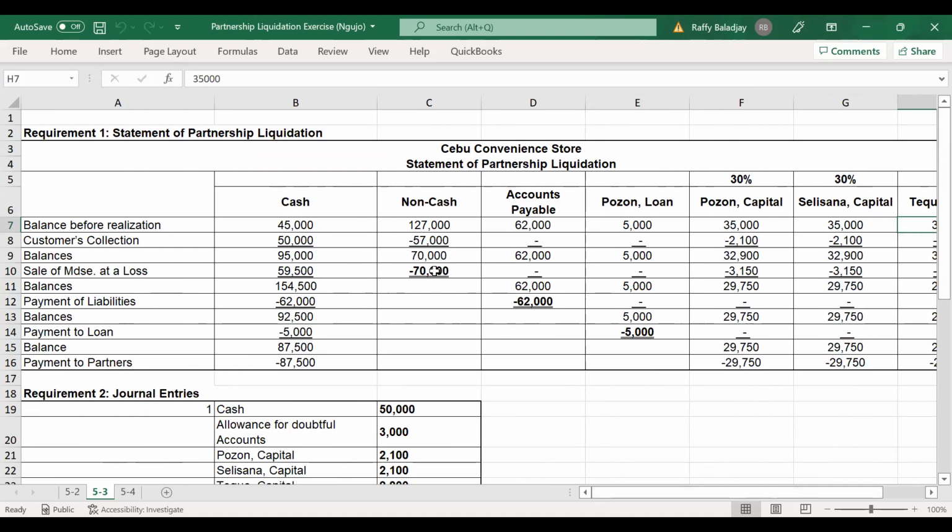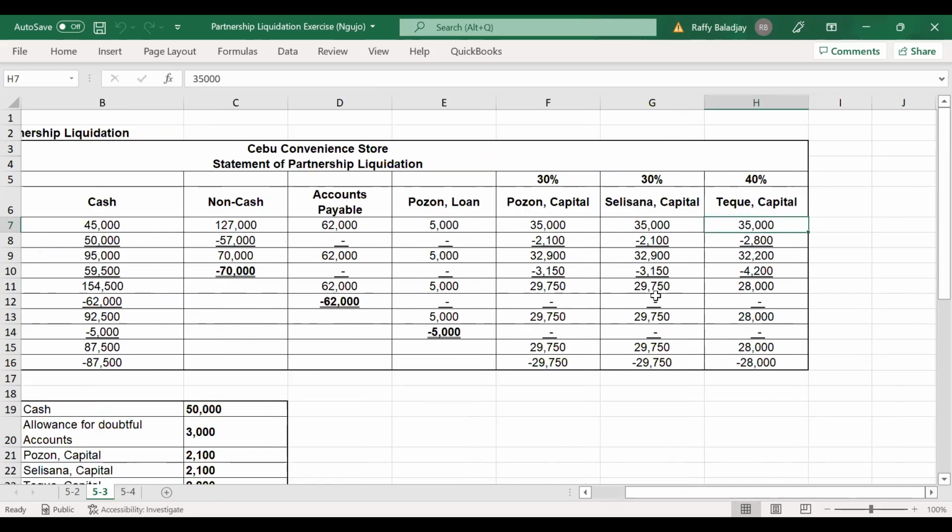The second non-cash asset, the merchandise, was realized for 59,500, but the value is 70,000. Again, you will have a loss in the amount of 10,500, and it will be distributed based on their P&L ratio. So that's 3,150 to Puzon, 3,150 to Celesana, and 4,200 to Teki.